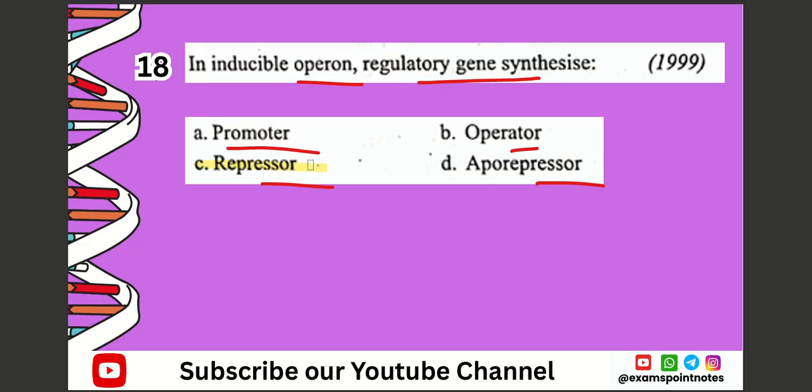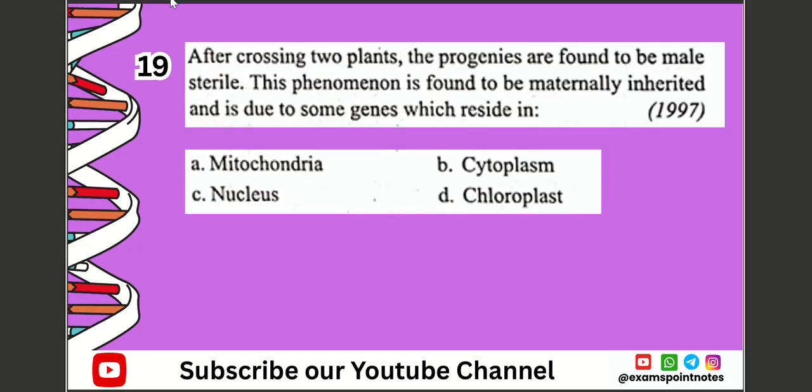Next question, question number 19. After crossing two plants, the progenies are found to be male sterile. The phenomenon is found to be maternally inherited and is due to some genes which reside in A. Mitochondria, B. Cytoplasm, C. Nucleus, D. Chloroplast. The correct option is option number B, which is cytoplasm.